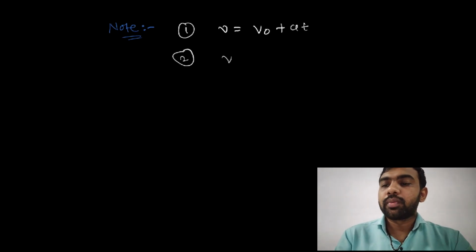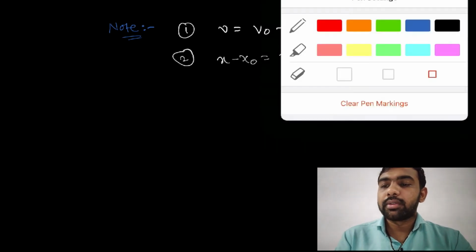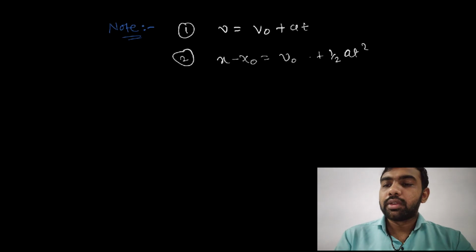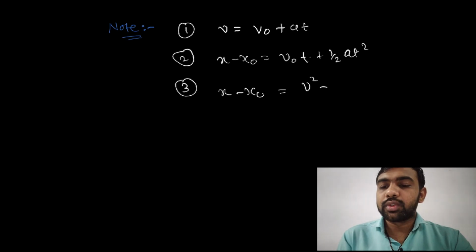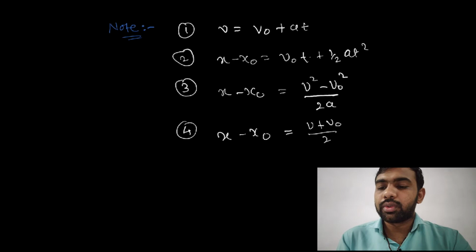Equation 2: x minus x0 is equal to v0t plus 1/2 at square. Equation 3: x minus x0 is equal to v square minus v0 square upon 2a. And equation 4: x minus x0 is equal to (v plus v0) upon 2, into t.